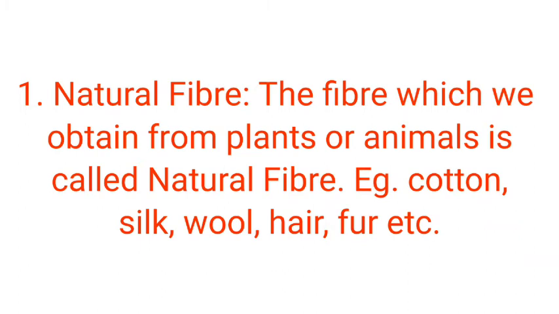Once again, I want to repeat this very important definition. The fiber which we obtain from plants or animals is called natural fiber. For example, cotton, silk, wool, hair, fur, etc. are examples of natural fibers.